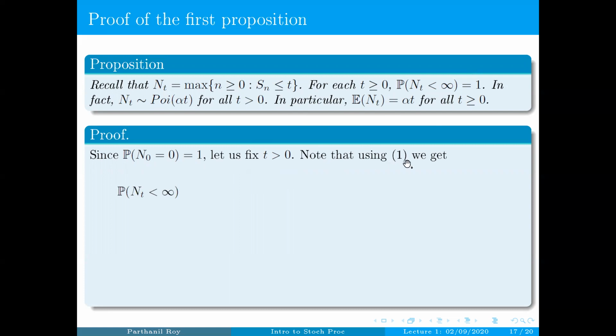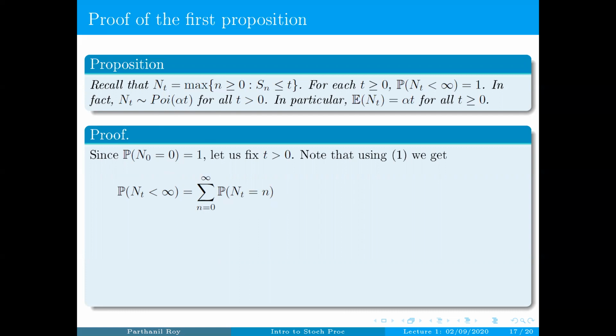Now, we'll use the calculation that we have done to show that Nt is finite with probability 1. By the way, Nt is a non-negative integer valued random variable. Nt can be a non-negative integer only. So therefore, Nt being finite is the same as Nt taking a non-negative integer value, which is the sum of the probabilities of Nt equal to n, where n runs over all non-negative integers.